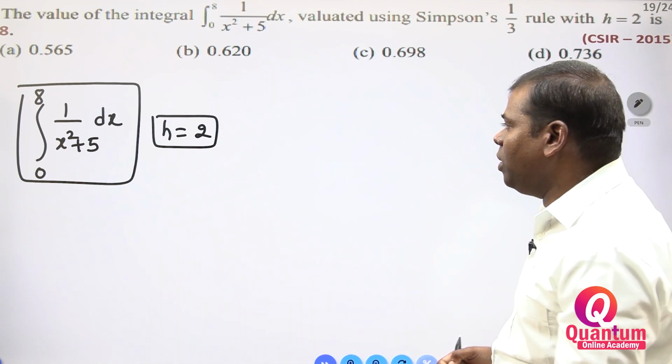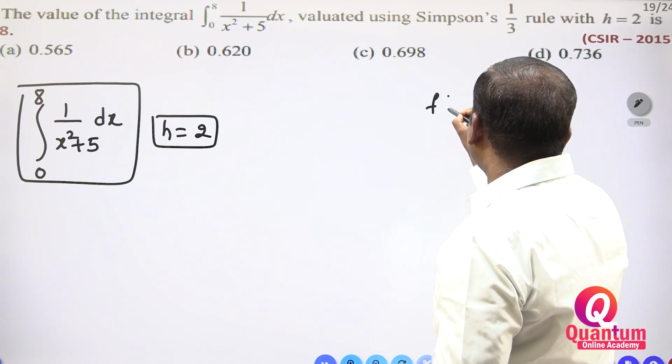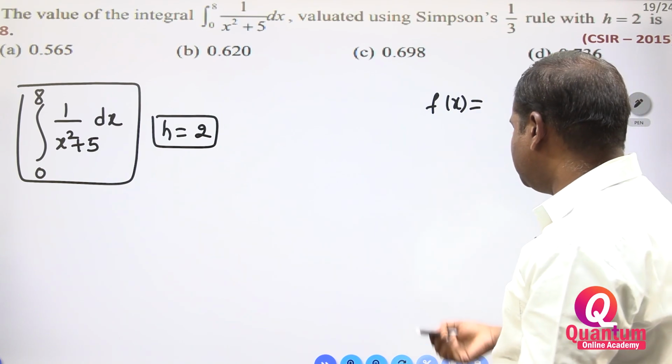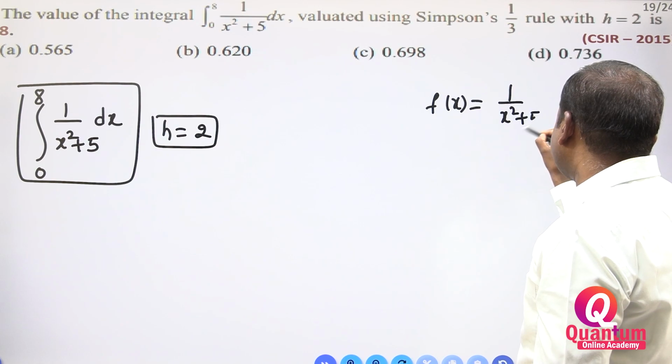Simpson's 1/3 rule. First we take f of x is equal to 1 by x square plus 5.